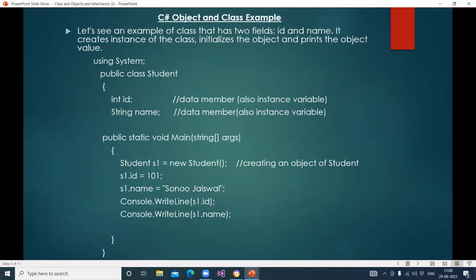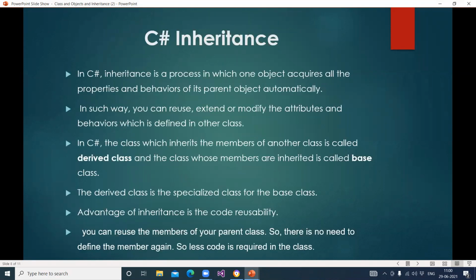Class and object clear? Yes, ma'am. Okay, now the next topic is inheritance. Again, these are the same topics I told you in the first lecture. All topics will be the same because C# is an object oriented language. Only the syntax will change. Topics and concepts will be the same. Almost in all topics the syntax is also the same, and in some places the syntax changes.